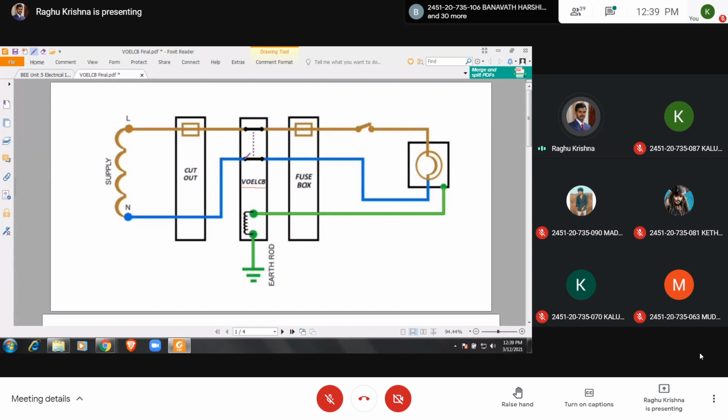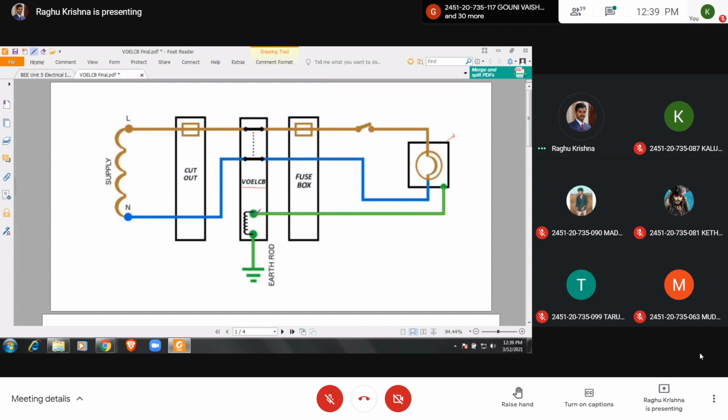Line and neutral are given here, and this is given to the equipment. This is the metallic frame. The metallic frame is connected to this voltage coil, and this coil is connected to earth.